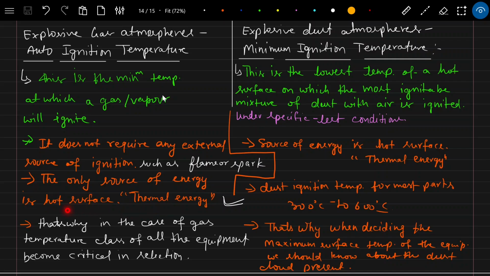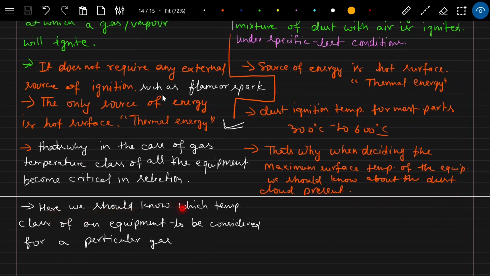If the hot surface of any equipment in that area is more than the minimum ignition temperature of the gas, it will automatically ignite, right? That's why in the case of gas, temperature class of all the equipment becomes critical in selection. We will study temperature class in our further videos.